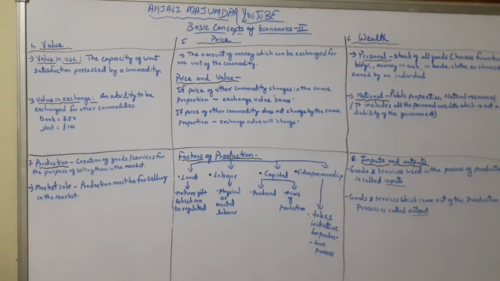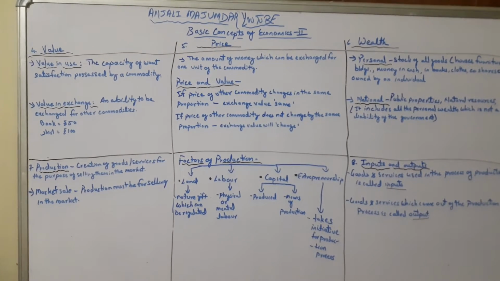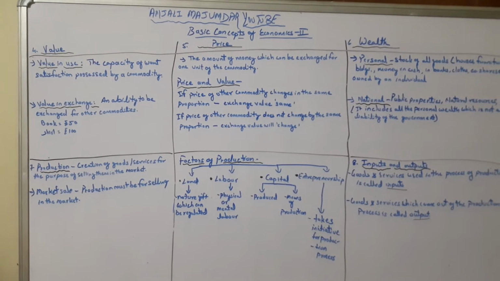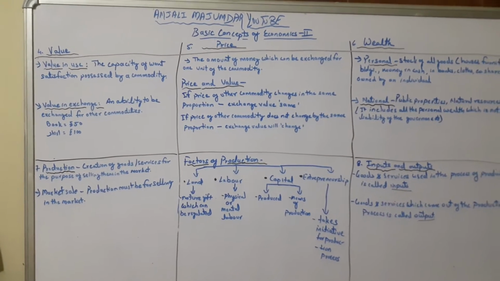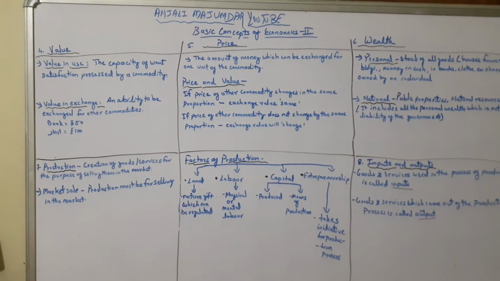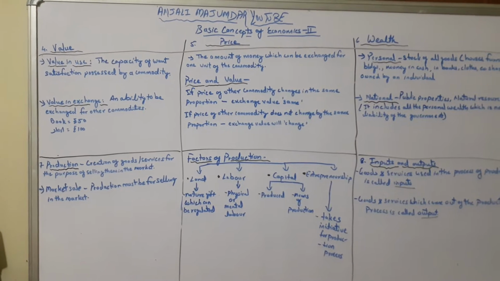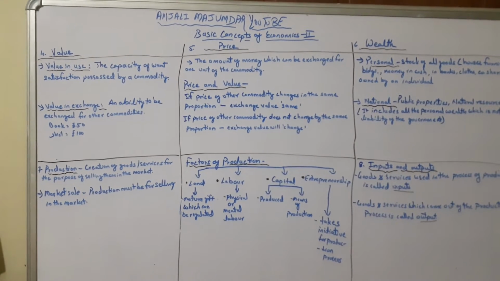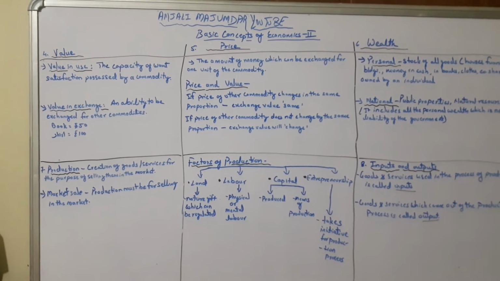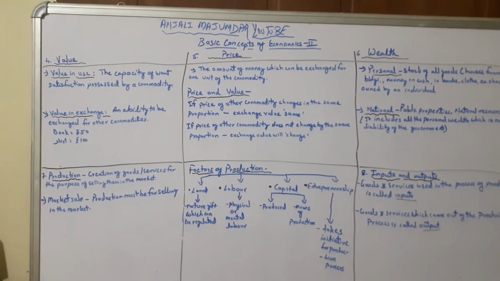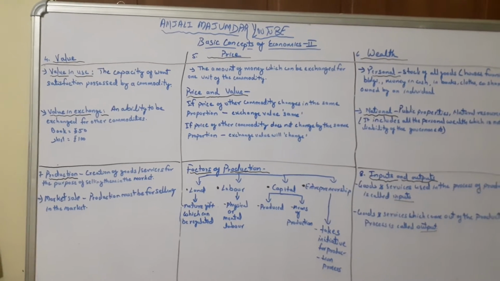What I mean here, if you look into the example of book and shirt, the first point says if the price of other commodity changes in the same proportion. So say book amount changes from 50 to 100 and shirt amount changes from 100 to 200. So you see here the new price of book is 100 and shirt is 200.